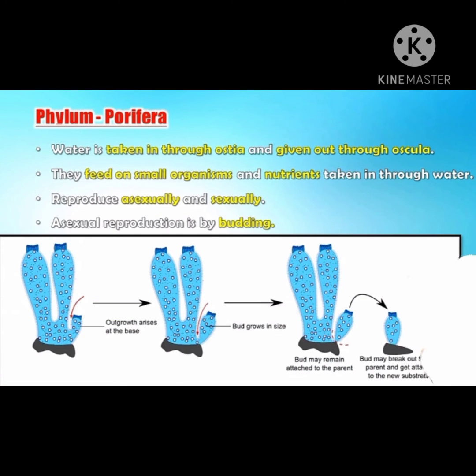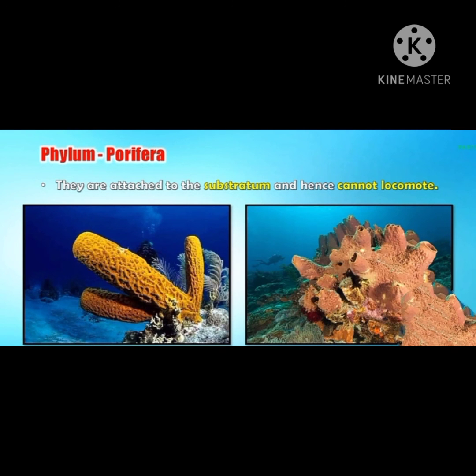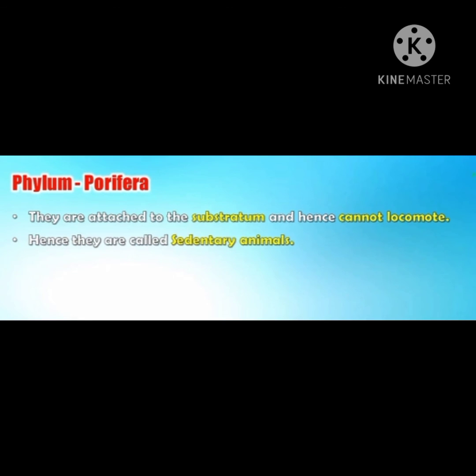It reproduces both asexually and sexually. Asexual reproduction is done by budding. It also reproduces sexually by formation of gametes. These animals are attached to the substratum. Substratum means base, and hence they cannot locomote. Locomote means move. The animals which cannot move from one place to another are called sedentary animals.